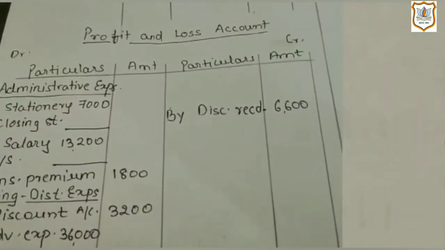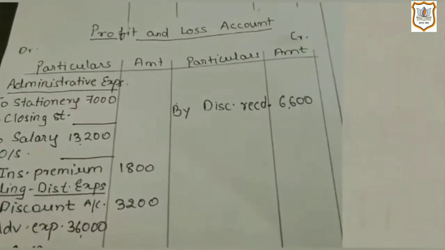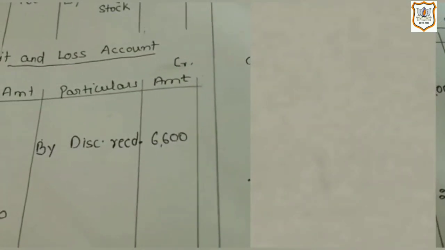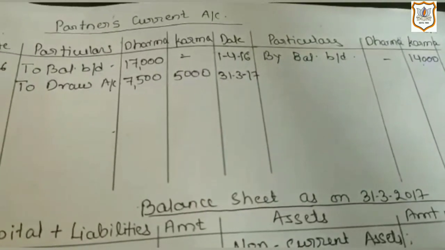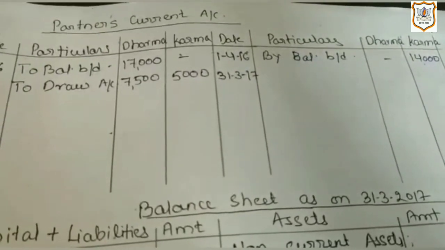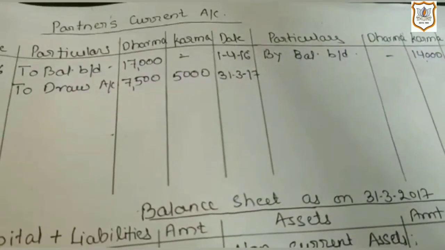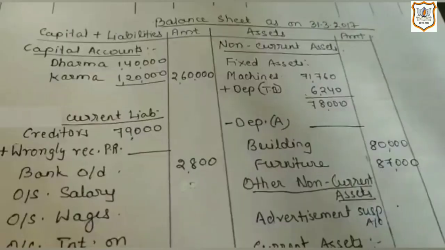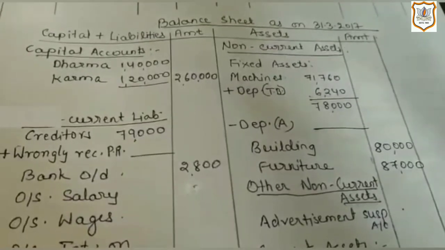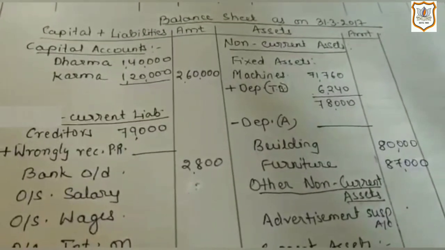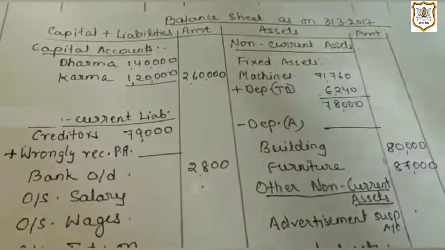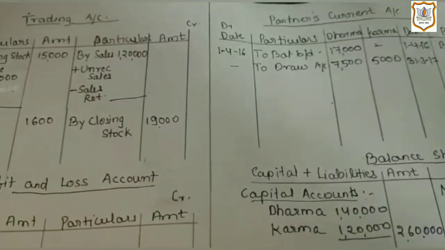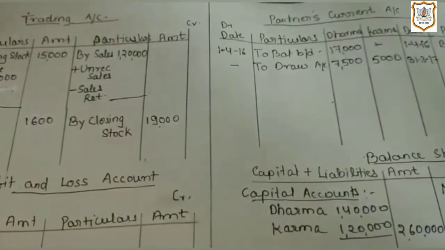In profit and loss account, all indirect expenses will be recorded on the debit side and income will be recorded on the credit side. And in partner's current account, I have recorded opening balance and drawings from the trial balance. And in balance sheet also, I have recorded all assets and liabilities and capital balances from the trial balance. So let's move on to adjustments.